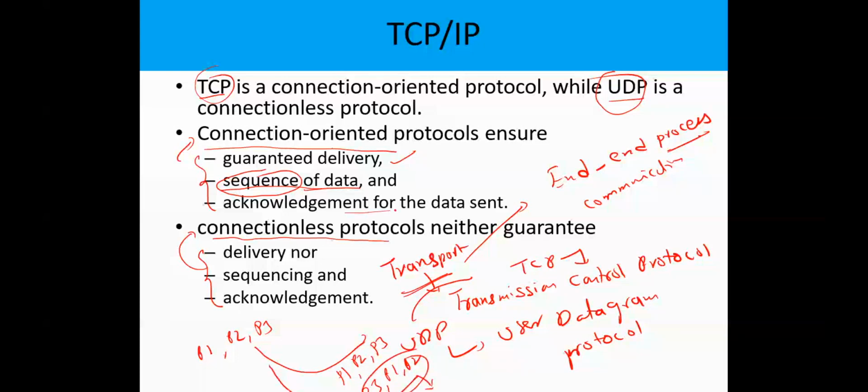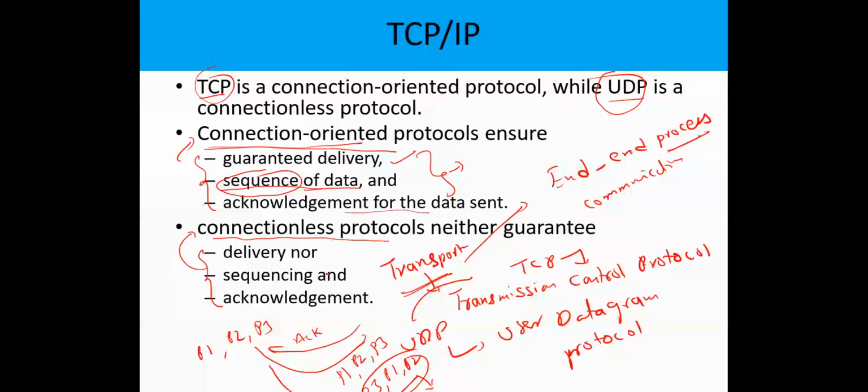Whenever the receiver receives the information from the sender, the receiver must send an acknowledgement saying that I have received the information from you. If these properties are satisfied by an application, then that application is called a connection oriented application.